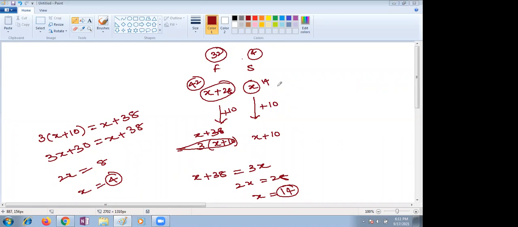Actually, it's my revision sheet. Their present ages or after 10 years, which ages are relating? I'm not getting the point. If there are different ways of answers we are getting, please. Yes, ma'am, I sent you that.